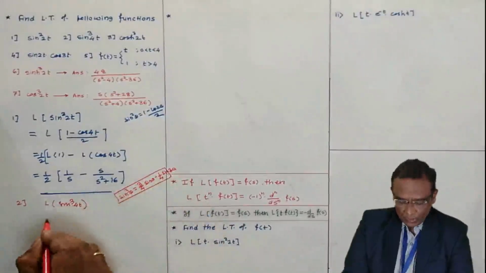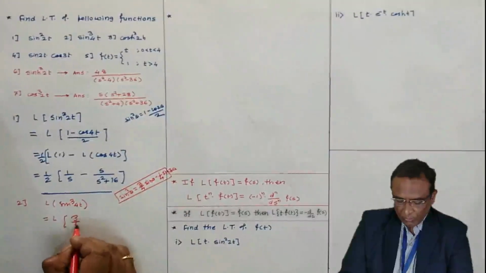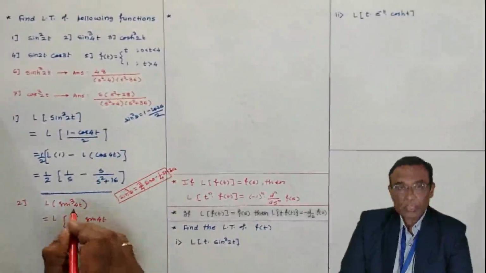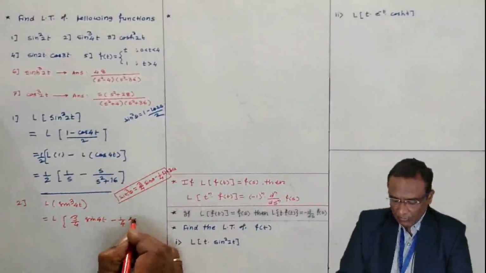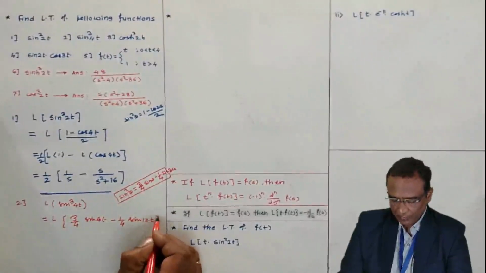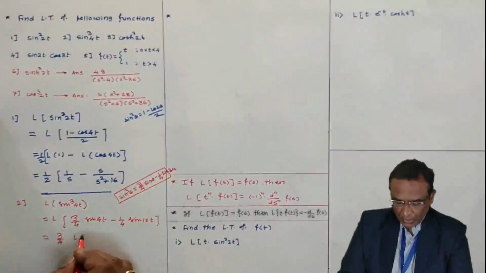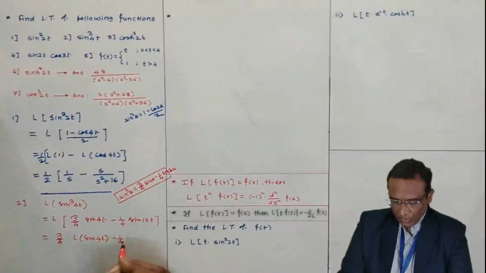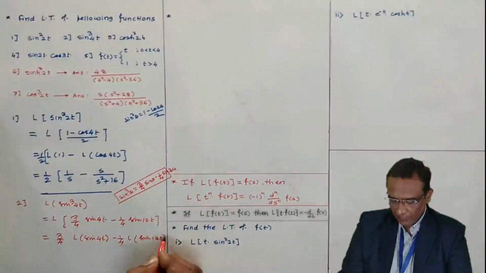Here theta is 4t, so this can be written as Laplace of 3 by 4 sin 4t minus 1 by 4 sin of 3 theta, 3 multiplied by this is 12t. Now, 3 by 4 is outside, Laplace of sin 4t. 1 by 4 is outside of Laplace operator, Laplace of sin 12t.